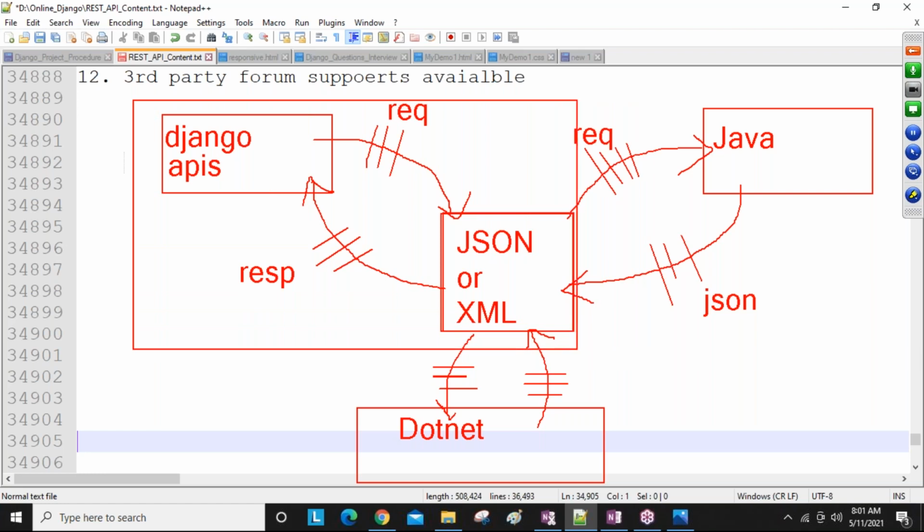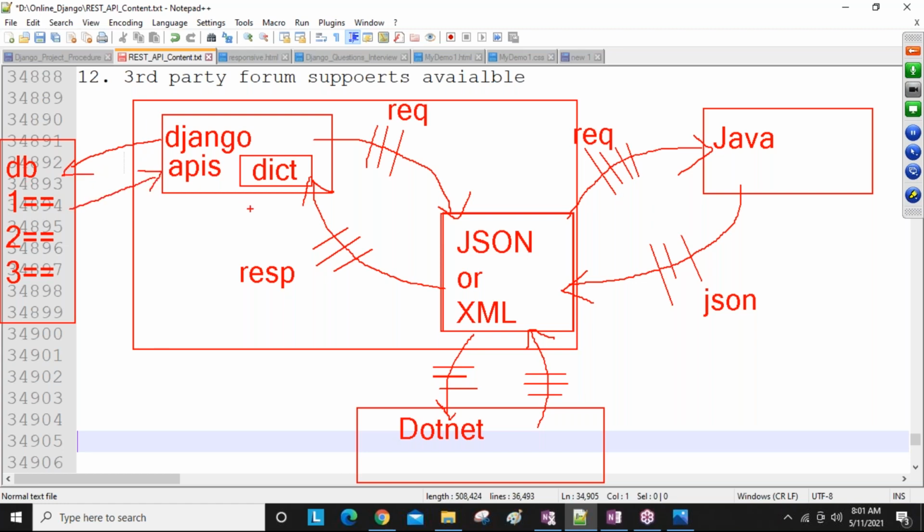Our native language, our own Django language related coding, we need to convert it into JSON, and JSON can be converted back into our native language format. In our Django side we have dictionary into JSON into dictionary, like that we can do it. So you can see here, for example, a dictionary is there, guys. A dictionary has key value, JSON has key value, and here I have the database. In the database also key value format data is there, column and column value. So our Django is communicating to the database, guys, to perform required operations.